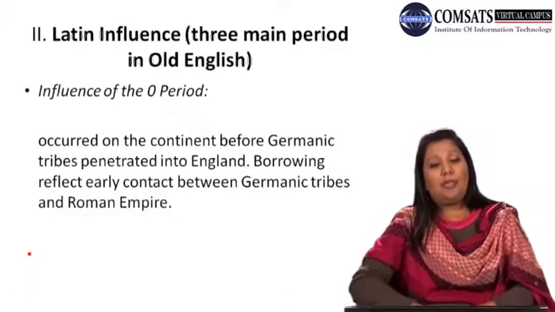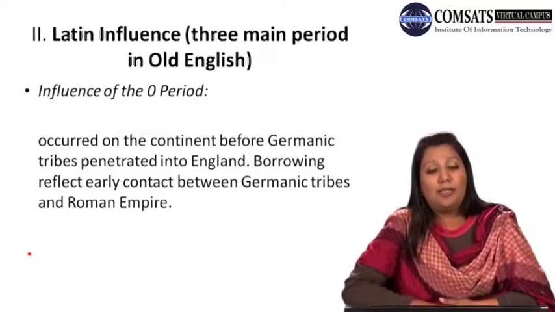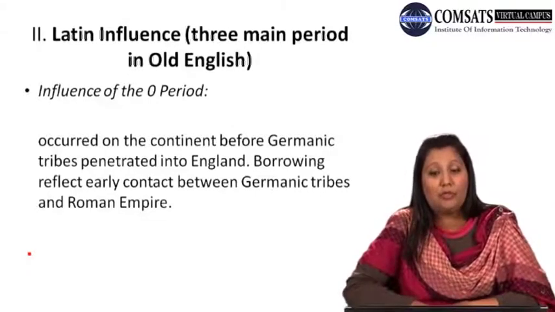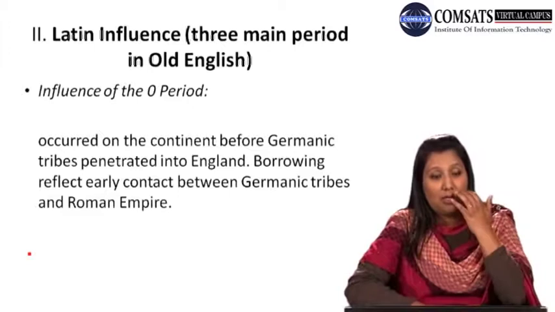The second influence is that of Latin. This Latin influence is divided further into three main periods in Old English.